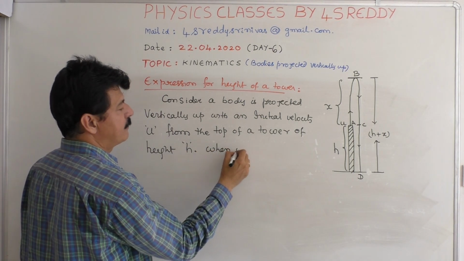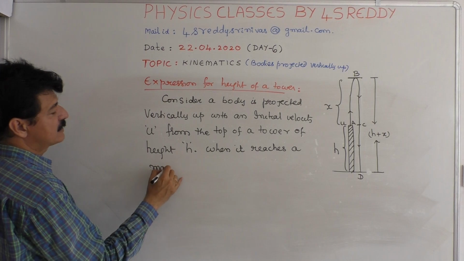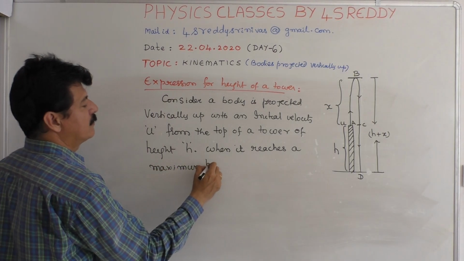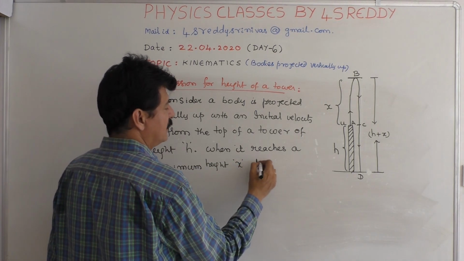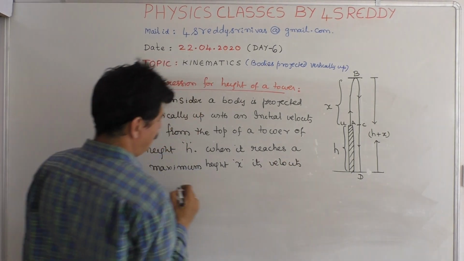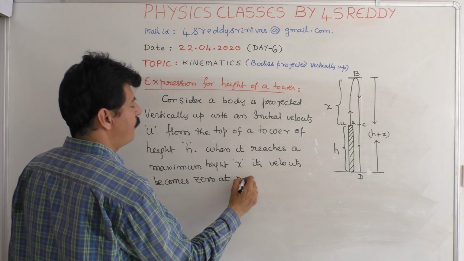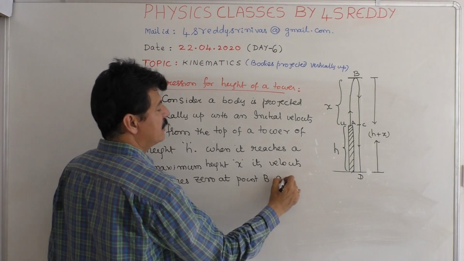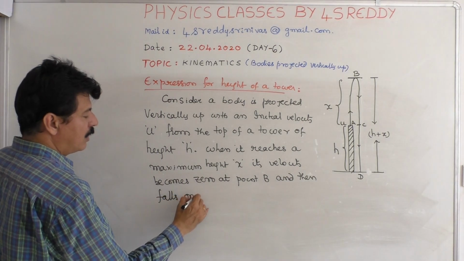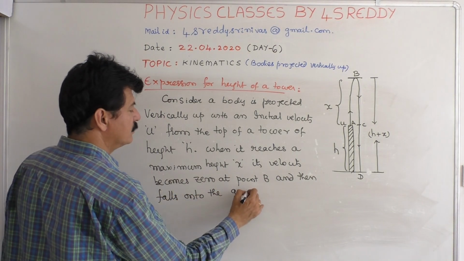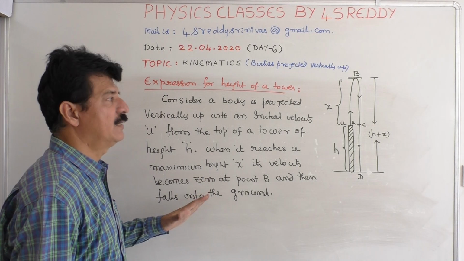When it reaches a maximum height x, its velocity becomes 0 at point B, and then falls onto the ground. This is the assumption that we have to take.